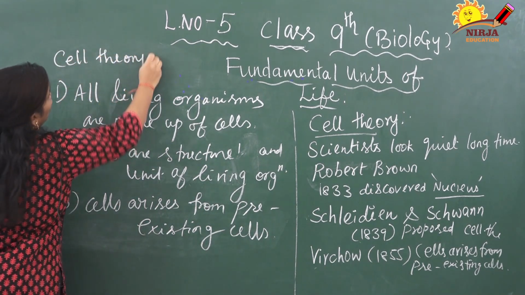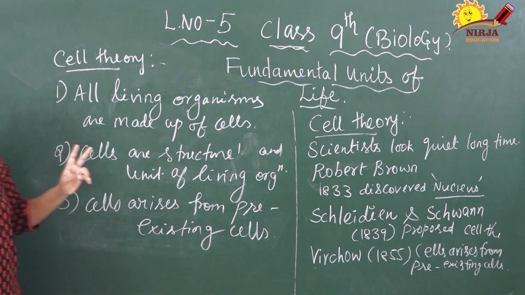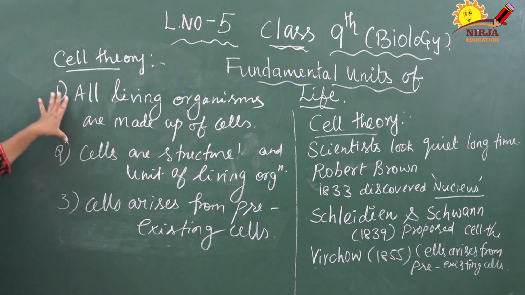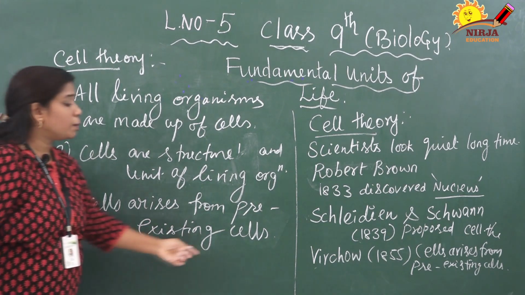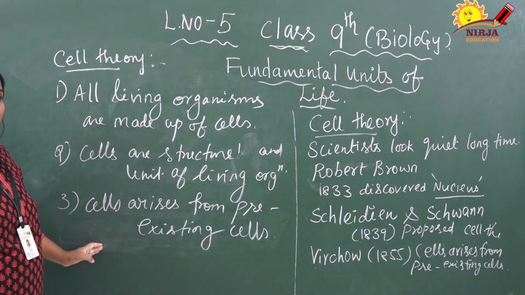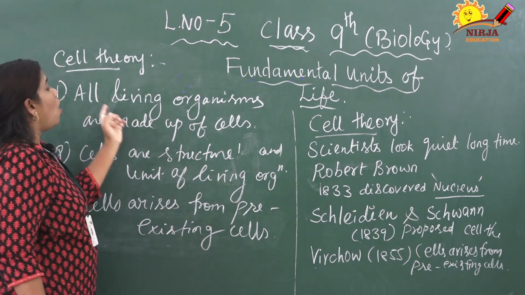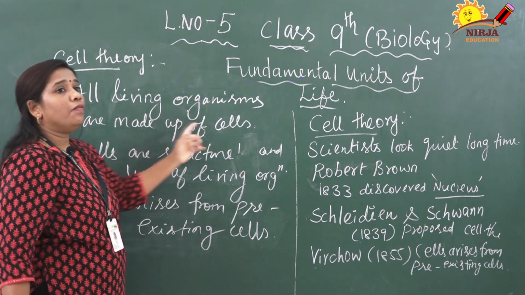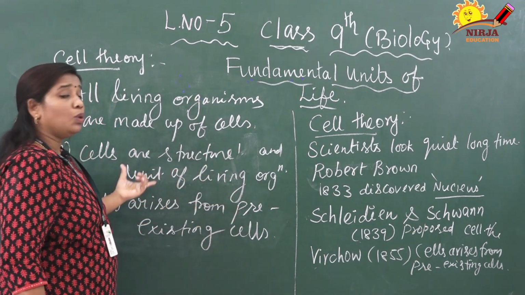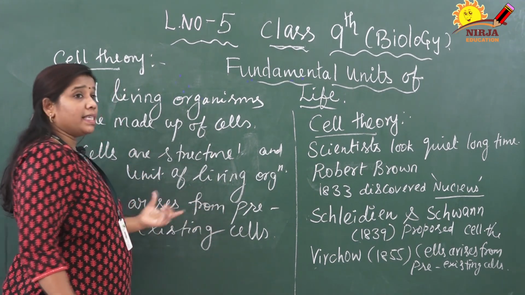What is cell theory, and who proposed it? You have to write this, children. Three scientists proposed it. The first two, Schleiden and Schwann, proposed two points in the year 1839. Then the third was proposed by Virchow in the year 1855. These are the three points. One, all living organisms are made up of cells. Second, cells are the structural and functional unit of living organisms. Third, cells arise from pre-existing cells.